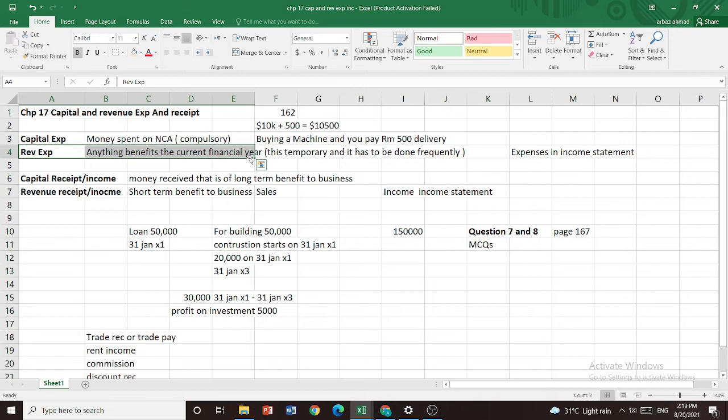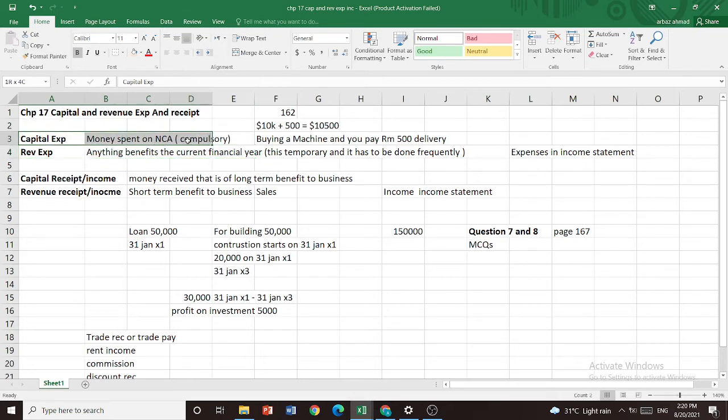What does frequently mean? For example, renting the shop. If we are renting the shop, it is done frequently, right? We pay the rent every month, so that expense will go in the income statement. Let's say we service our motor vehicle or motorcycle every month.